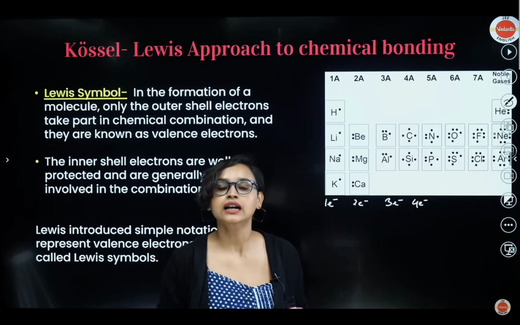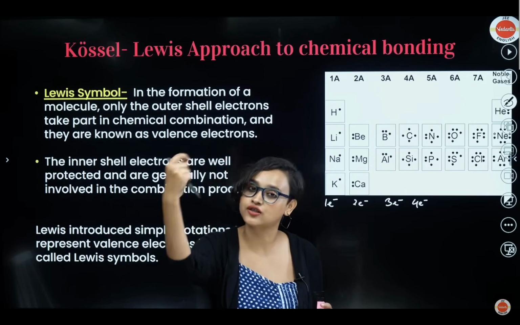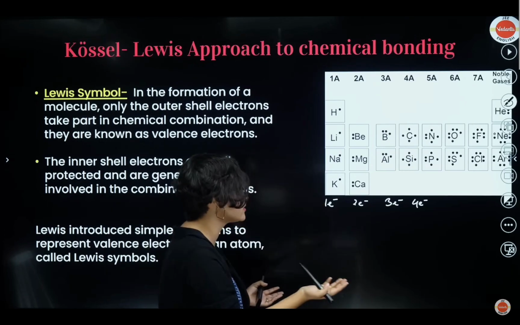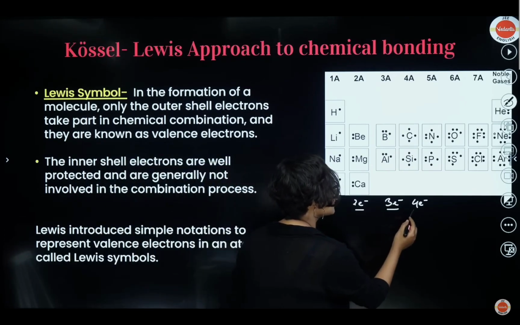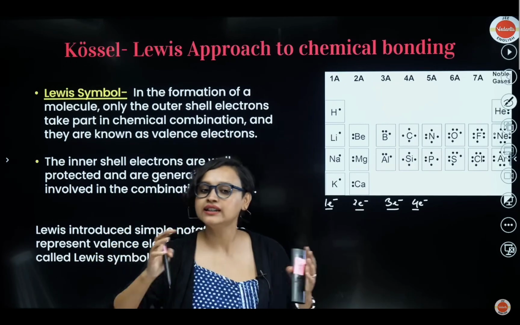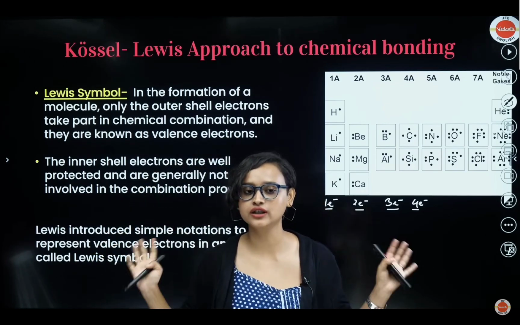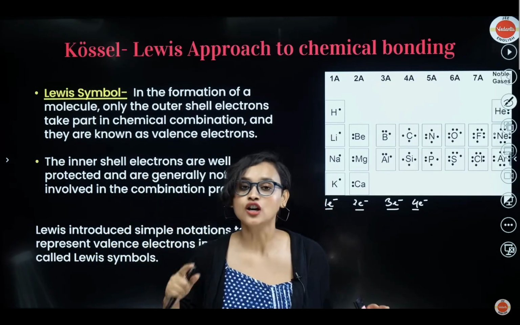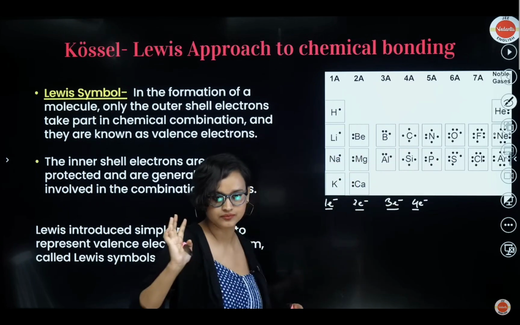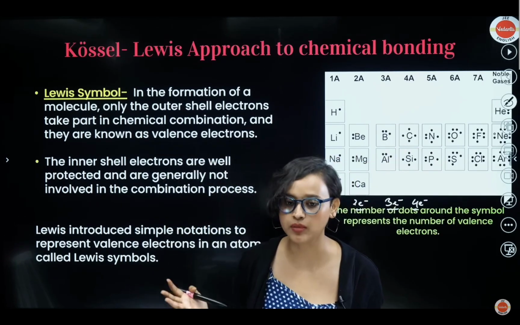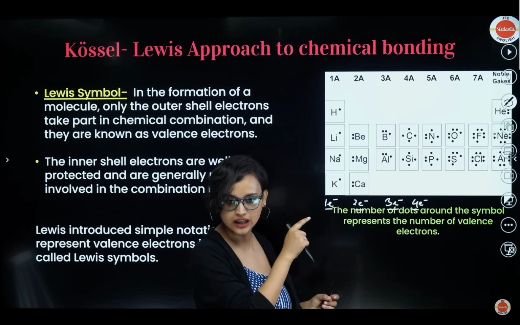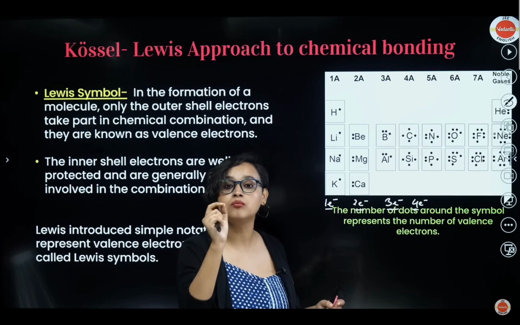So what Lewis did was, in the formation of a molecule, he said that only outer shell electrons take part, and they are called valence electrons. Yes, what are valence electrons? These are the valence electrons, whatever is there in the last shell. The inner shell electrons are well protected, so they're generally not involved in the combination process at all. So he introduced this simple notation, which we like to call a Lewis symbol today, okay? So the number of dots that you see around the symbol represents the number of valence electrons.